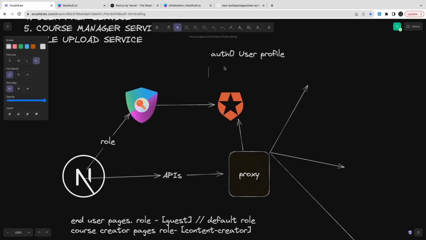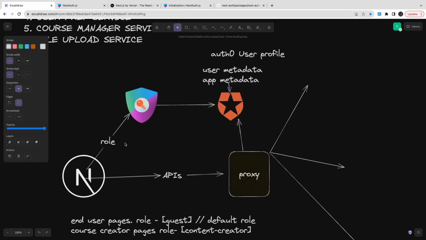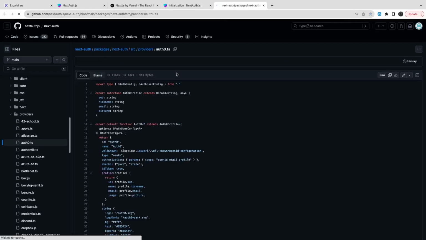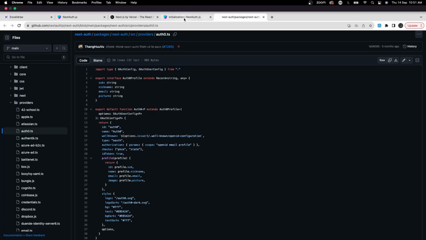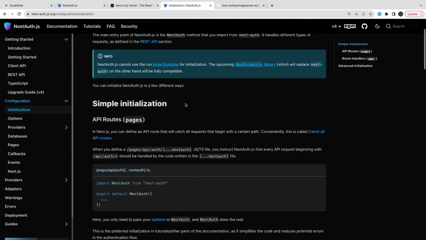This is the auth0 user profile we already have. You can just use a username and password, or you can also integrate social providers with auth0, like login with Google or login with Azure ID, because auth0 provides social connections, enterprise connections, and database connections.